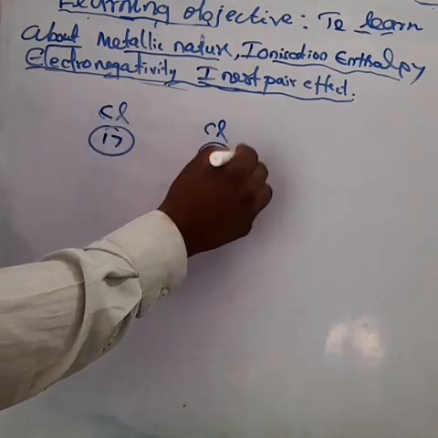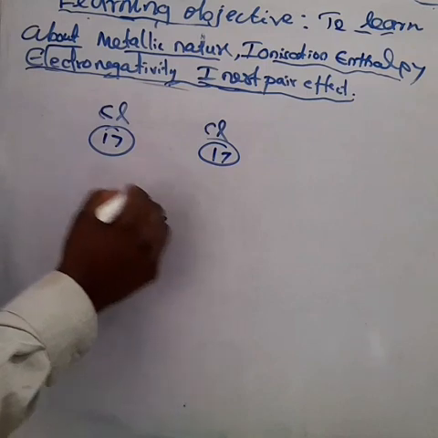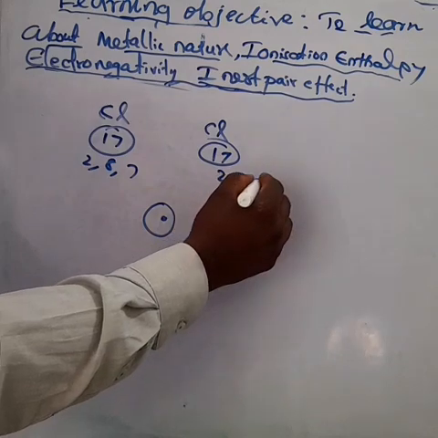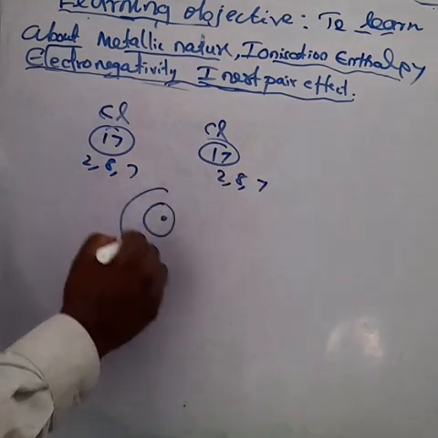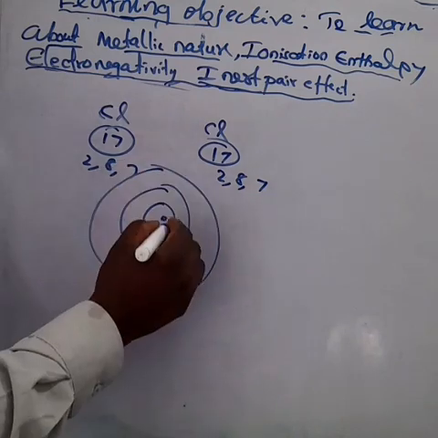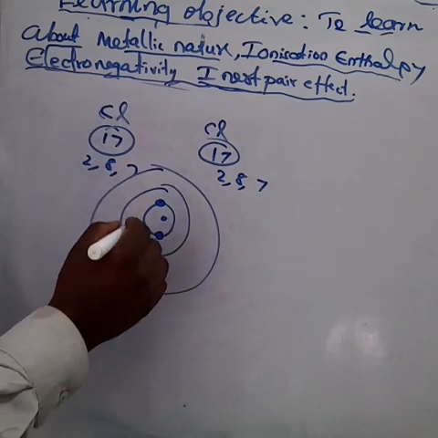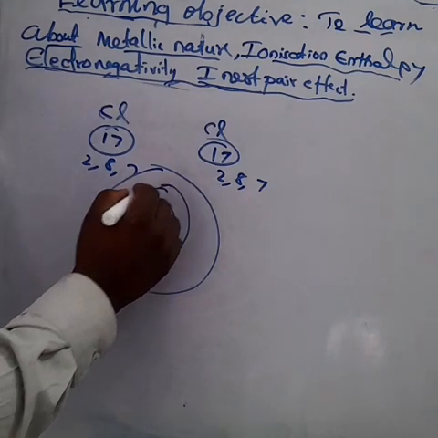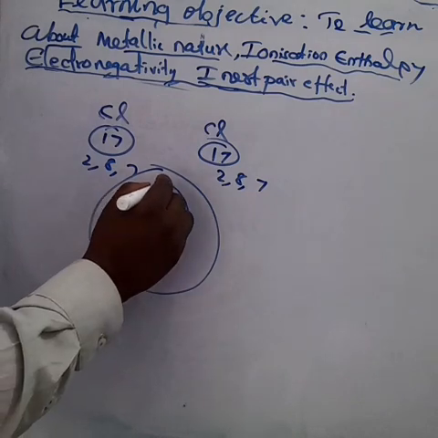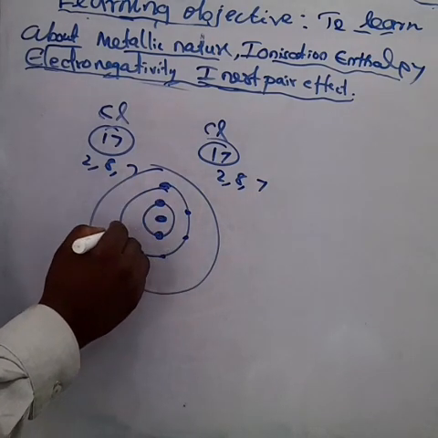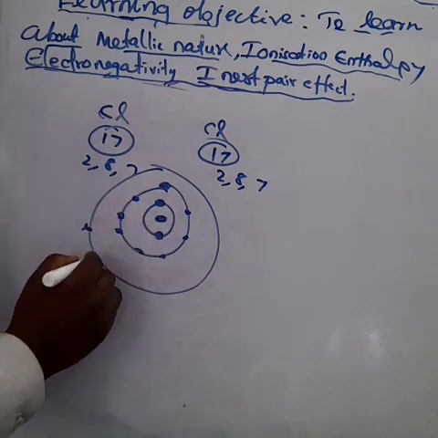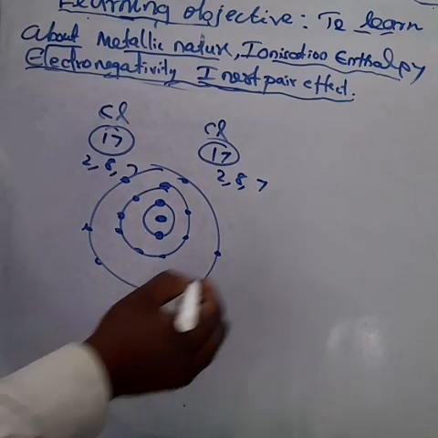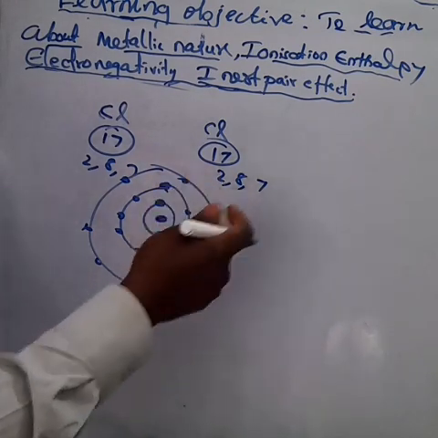The first shell can accommodate 2 electrons, the second shell 8 electrons, and the third shell 7 electrons. Am I right? First I am drawing one chlorine. This is the nucleus of chlorine, with protons. Then the first shell, second shell, third shell. The first shell has 2 electrons, the second shell has 8 electrons, and the third shell has 7 electrons. 1, 2, 3, 4, 5, 6, 7. So 7 electrons.